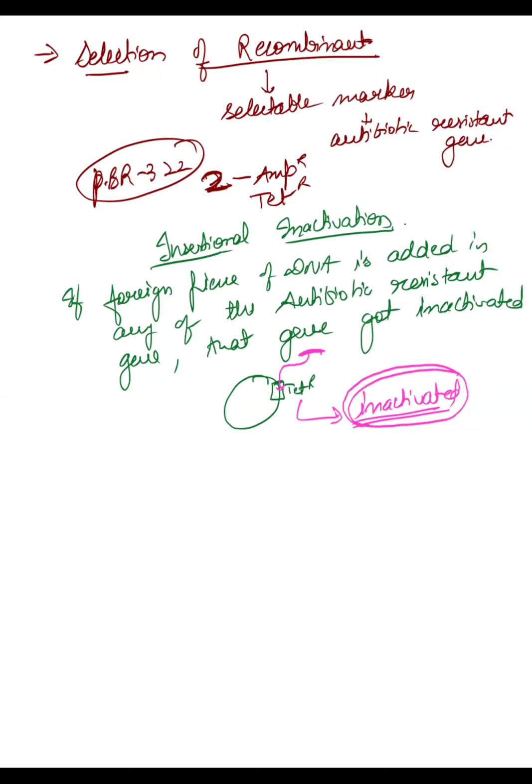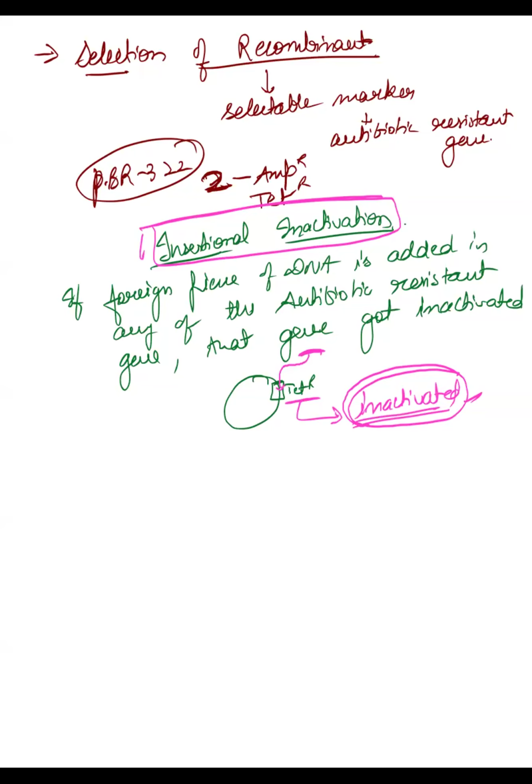So wherever you insert your foreign piece of DNA, that gene will get inactivated. For example, here tetracycline resistance will get inactivated. This process is called insertional inactivation. Have you understood this? Because this is the principle that helps you in selecting the transformants and non-transformants. Have we understood insertional inactivation?